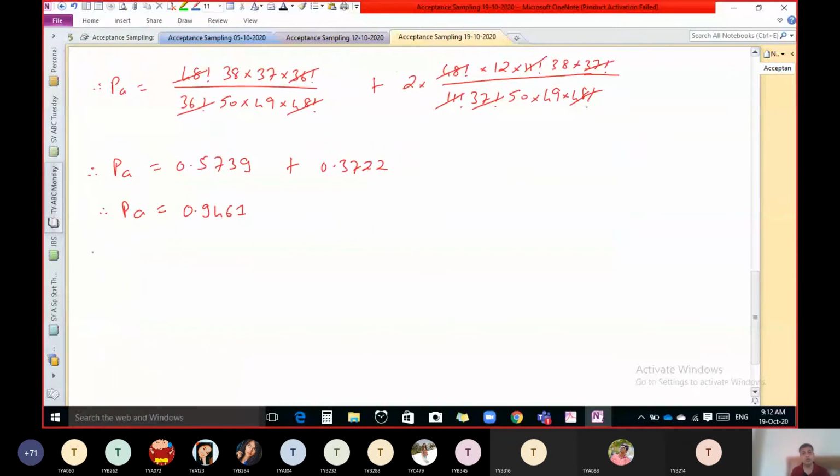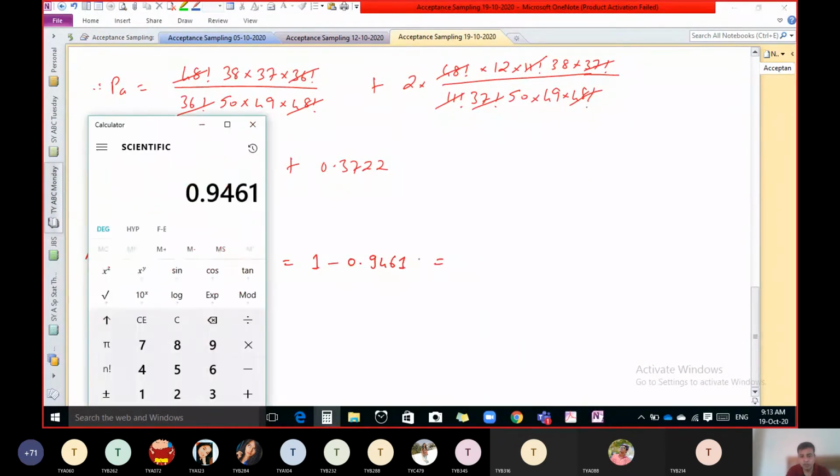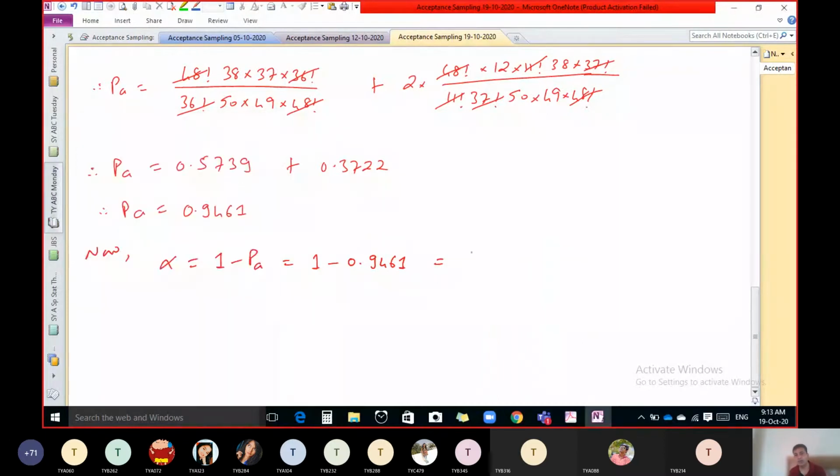But we have to find out producer risk, alpha. So what is alpha? Alpha is the probability of rejecting the lot. So this is the probability of accepting. So 1 minus that is the probability of rejecting the lot. So if we subtract this from 1, so 1 minus 0.9461. So 0.0539. That is our final answer, 0.0539.